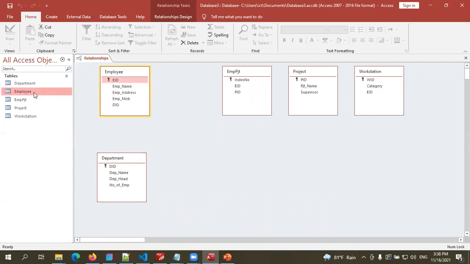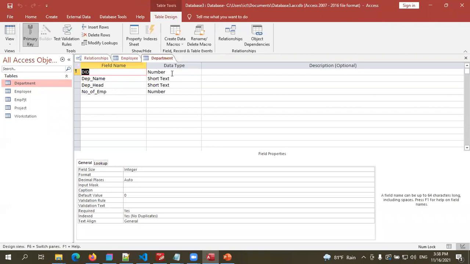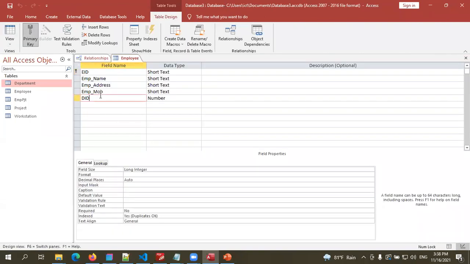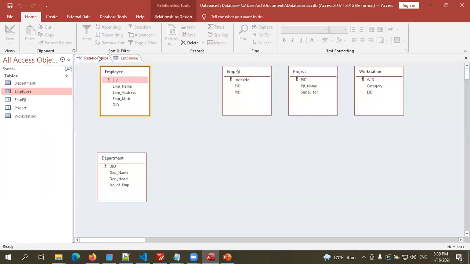I'm going to open employee table. Sorry, department table. In the department table, department ID is a number. Let's see in the employee table. Employee table also the same, right? It's a number.